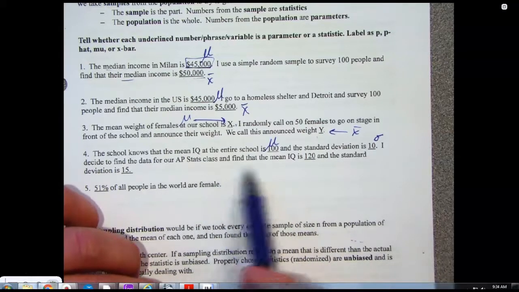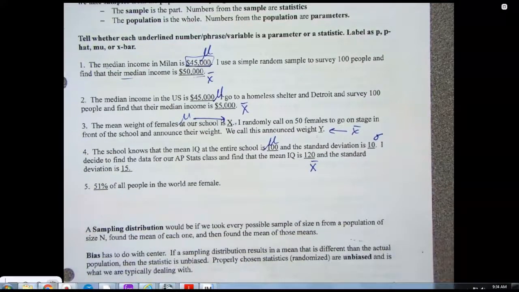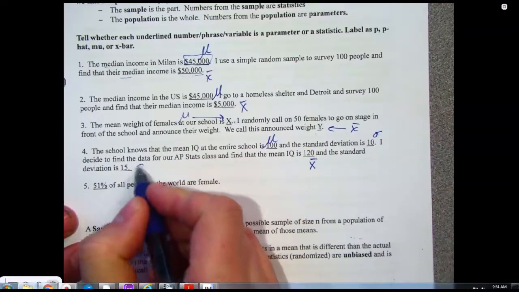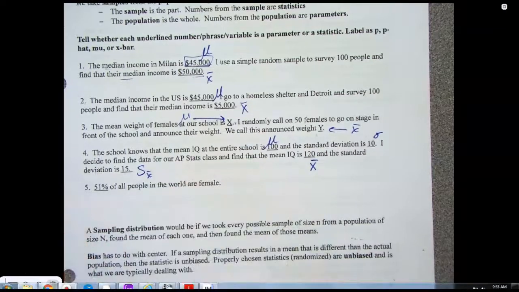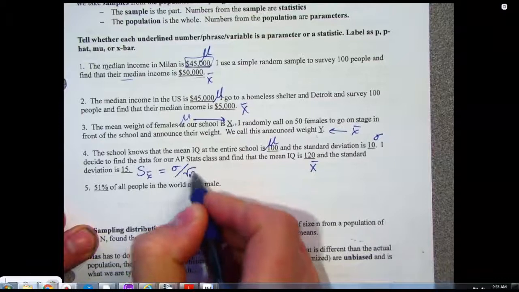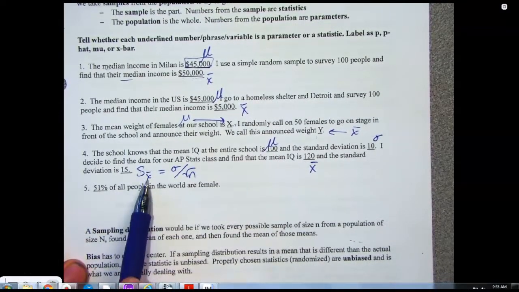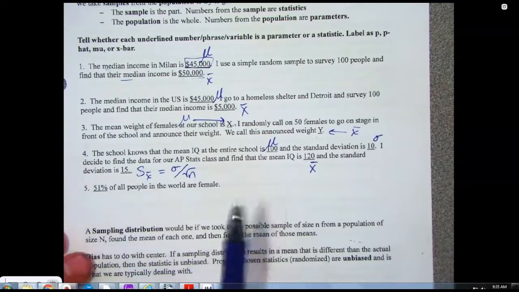So the mean IQ for the AP Stats class is 120, so that's X bar. And the standard deviation is 15. You would actually write this as S sub X, and the formula for it is the one I wrote on the board. It's like the standard deviation of X bar. Don't worry too much about that right now. If you can get to population versus sample, we're okay for now.